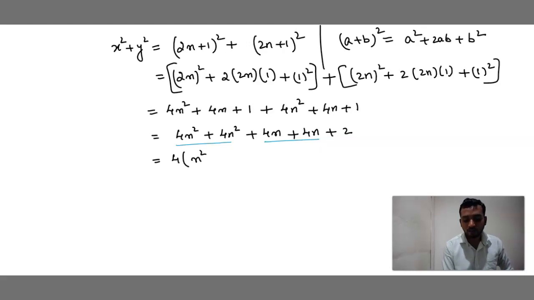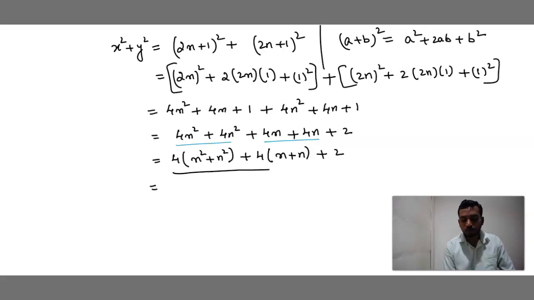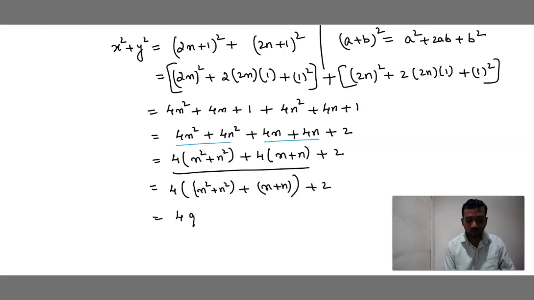If I take 4 as common, what happens? 4 times m square plus n square plus m plus n, close the bracket, plus 2. We can assume this as 4q plus 2.